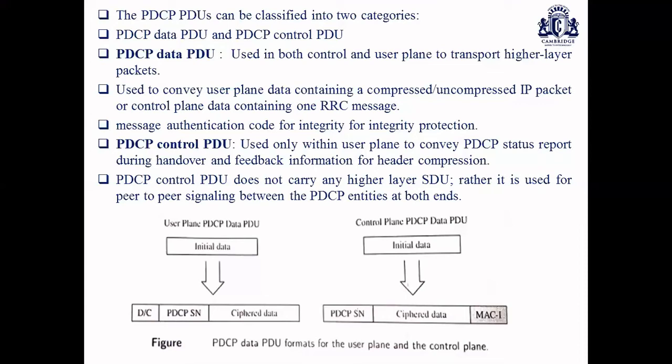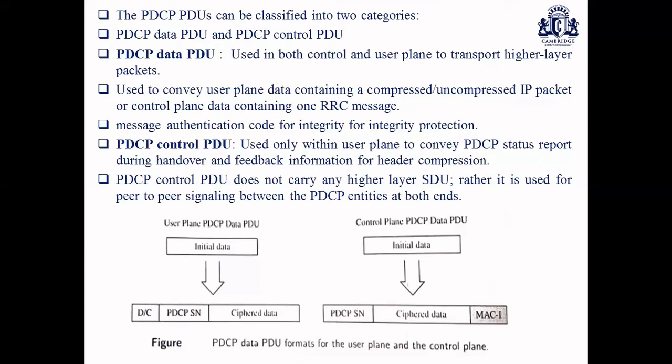So with respect to PDCP control PDU and data PDU, there are three types of PDCP data PDUs, which are classified by the length of the sequence number, the SN.